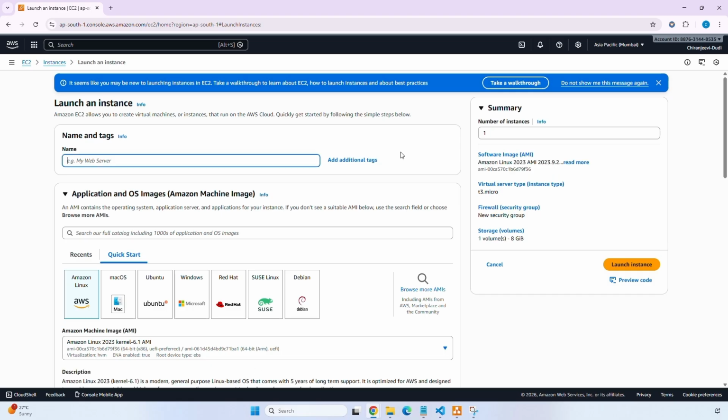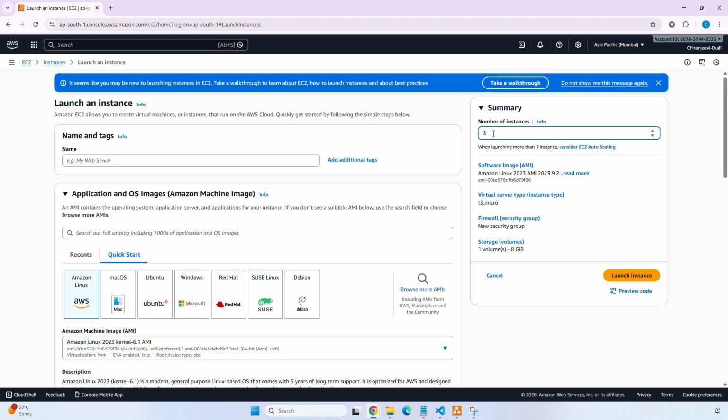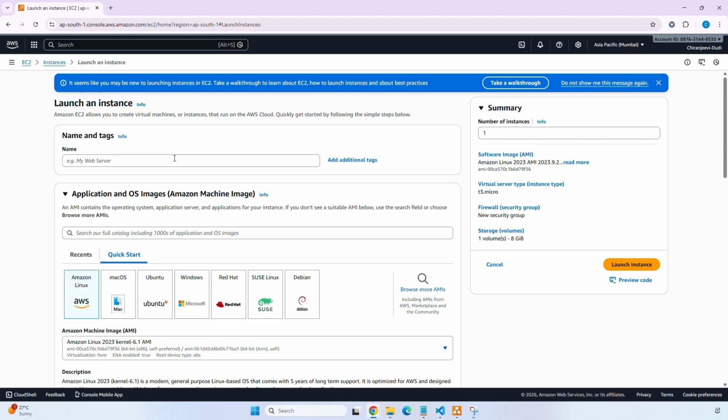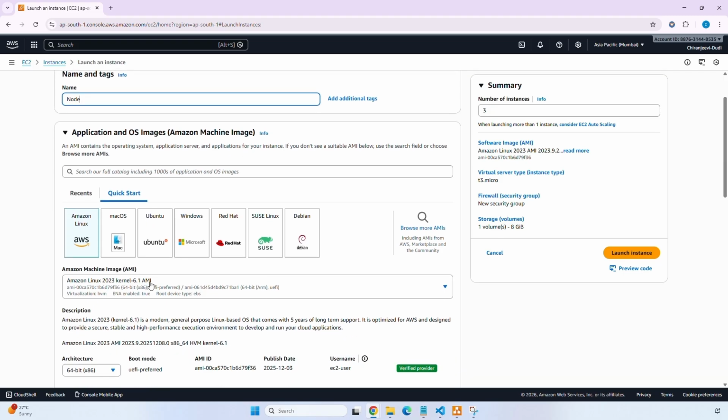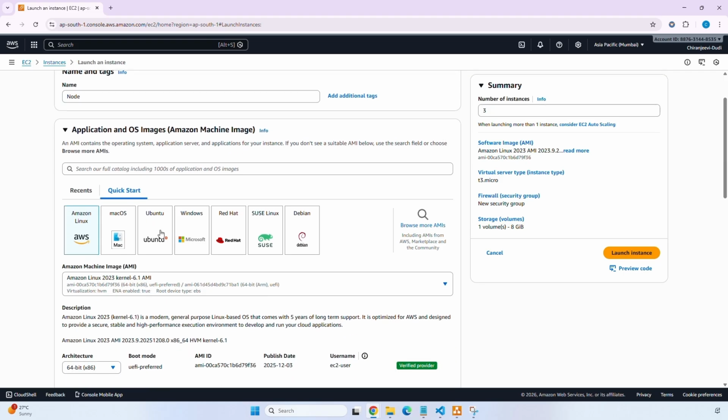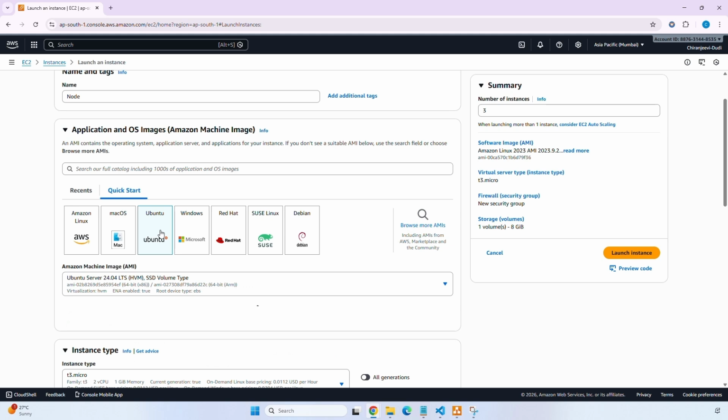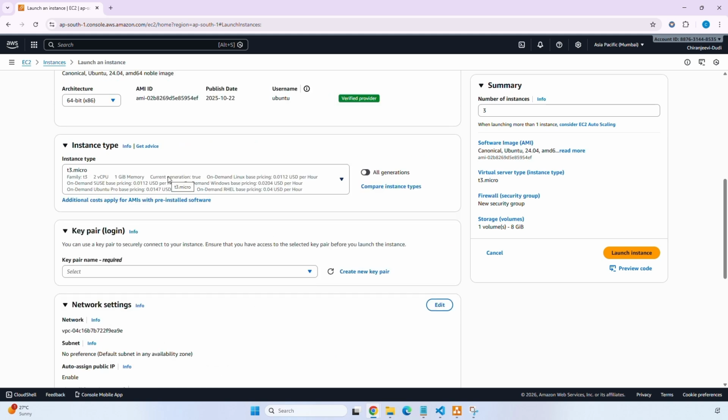We are going to launch 3 EC2 instances. One is the control node and 2 are worker nodes. So let's give the number of instances as 3. Provide the name of the server. Select the AMI. I'm going with Ubuntu. For instance type, I'm going to keep it as t3.micro.